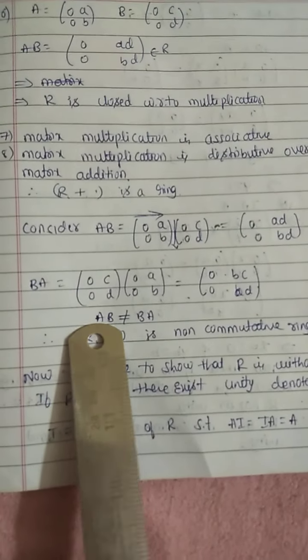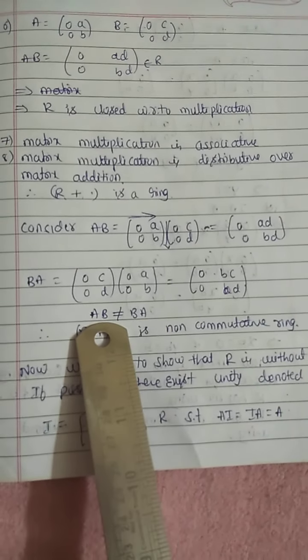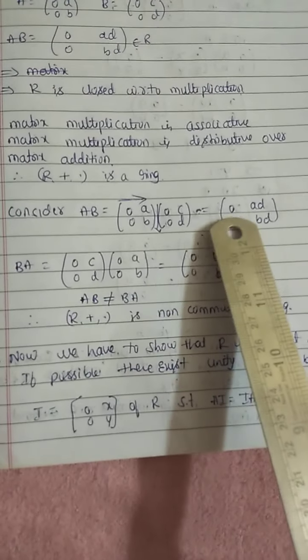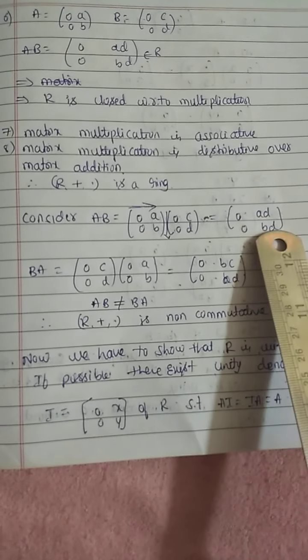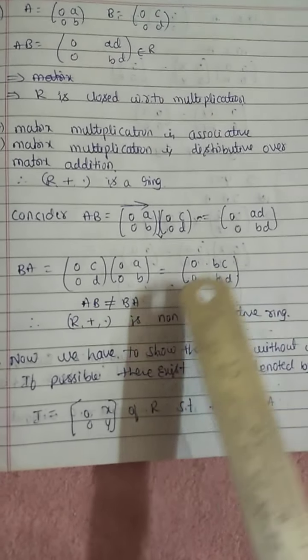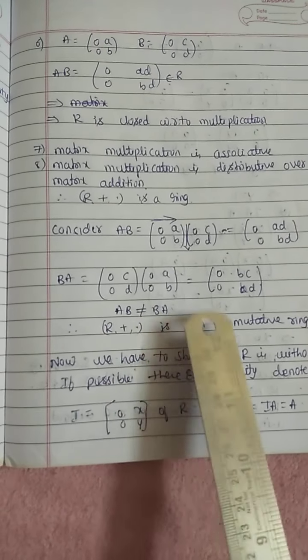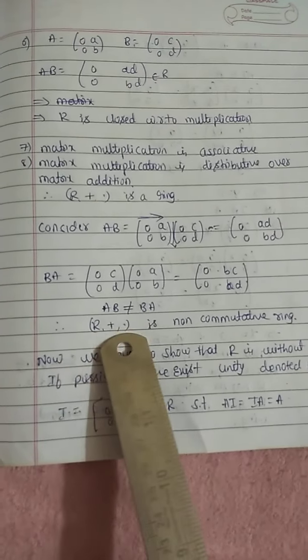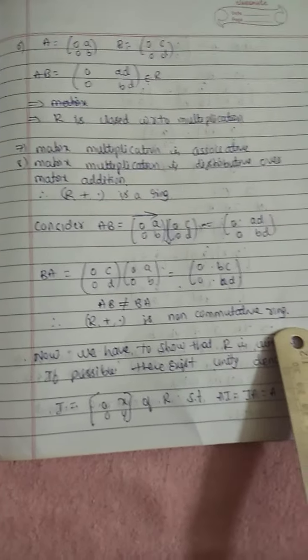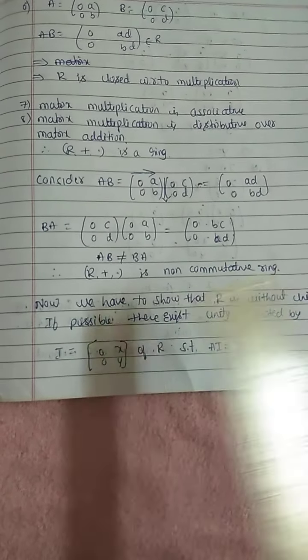But matrix AB is not equal to matrix BA. In the matrix AB, the elements are 0, AD, 0, BD. In the matrix BA, the elements are 0, BC, 0, DB. Therefore, AB is not equal to BA. Therefore, R plus dot is a non-commutative ring. Now we have to show that R is without unity.